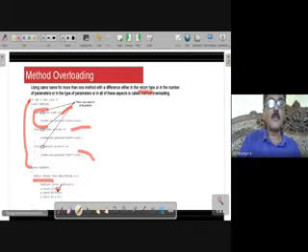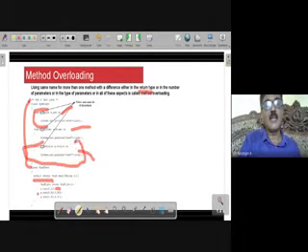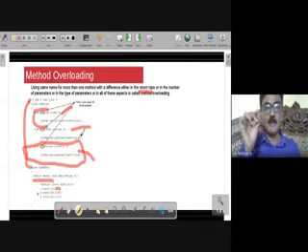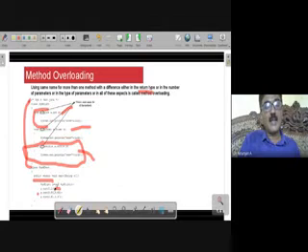So when this line is executed, it invokes this particular sum method. When the second line is executed, there is a letter F. When you do not write F, it will assume by default as double, because both float and double have a decimal point.